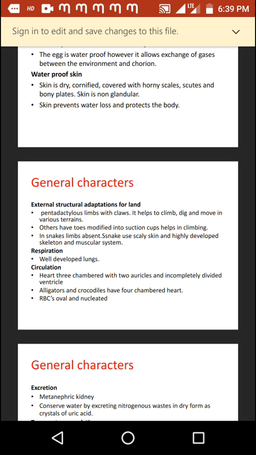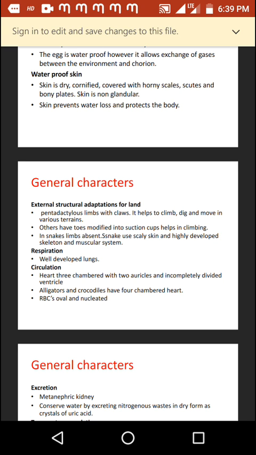For example, the house lizard and Varanus, that is called the monitor lizard. In these animals, they have suction cups which help the animal in climbing. In snakes, limbs are absent. Snakes use scaly skin and a highly developed skeleton and muscular system for locomotion.